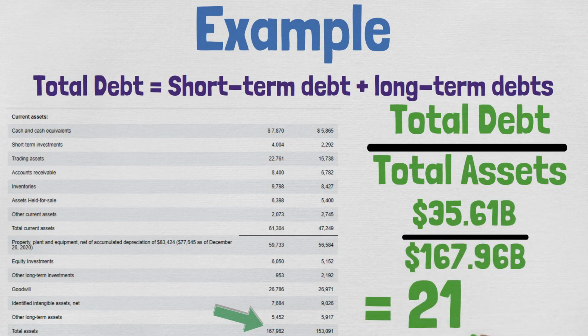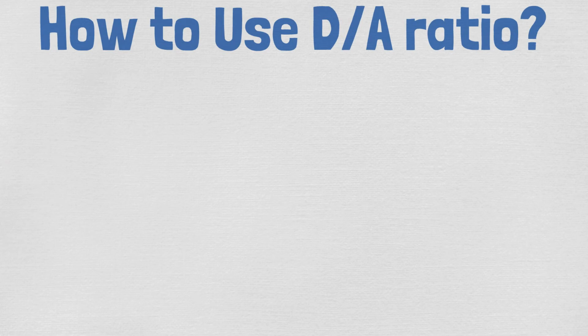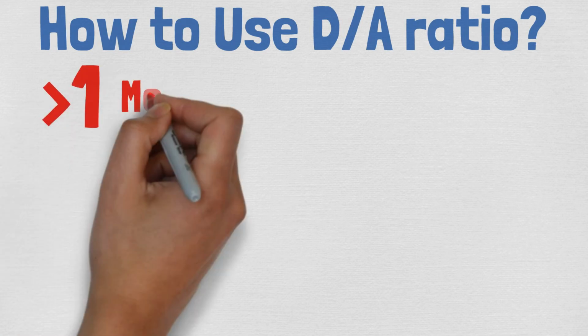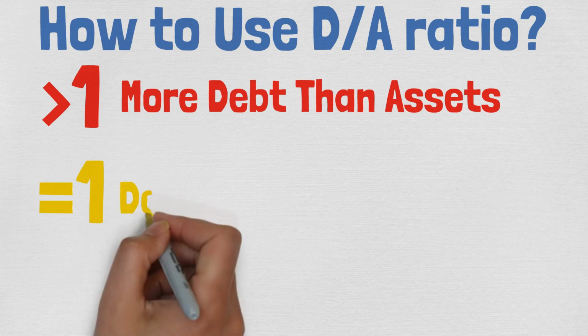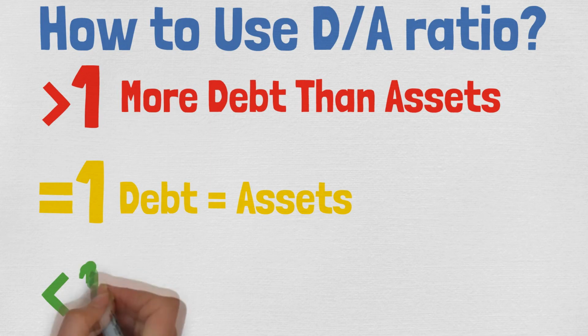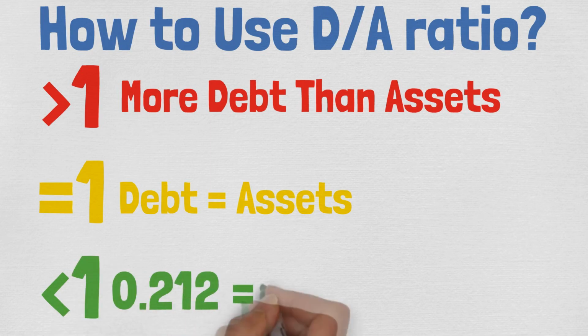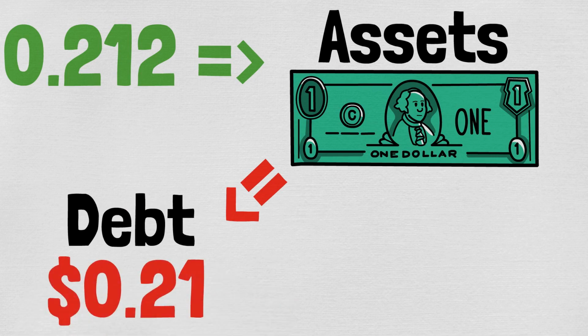This means that the debt to assets ratio is 21.2%. So what does this tell us? If the debt to asset ratio is more than 1, it means that the company has more debt than assets. If the ratio is 1, it means that the company has the same amount of debt and assets. In Intel's case, the ratio is less than 1, 21.2%. It means that for every $1 of assets, they have 21.2 cents of debt.